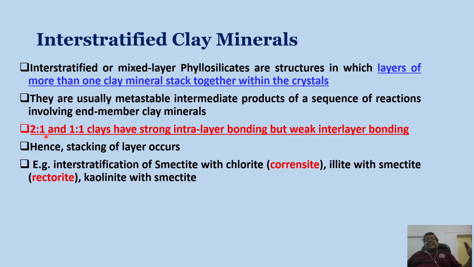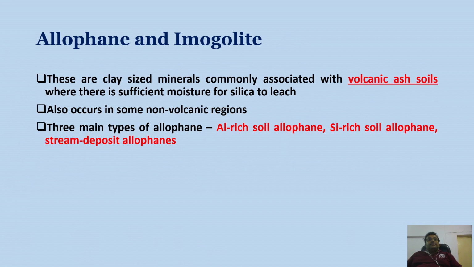Interstratification of smectite with chlorite is known as corrensite, illite with smectite is known as rectorite, and we can also see interstratification of kaolinite with smectite. So we have now discussed the crystalline clay minerals. What about the non-crystalline clay minerals?